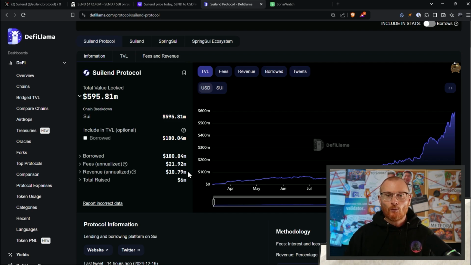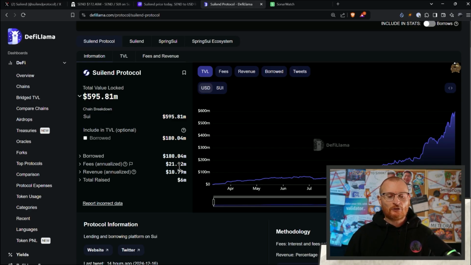So people have asked, what are fees and what is the revenue? So the fees coming in, the money that comes in, some of that goes to the lenders, some of it goes to the borrowers. This is basically money coming in and being distributed. And then the revenue, this is generally what the actual application makes. So this is making currently almost $11 million per year. That will go to the team. The team will then disperse that amongst their engineers, marketing budgets, etc.